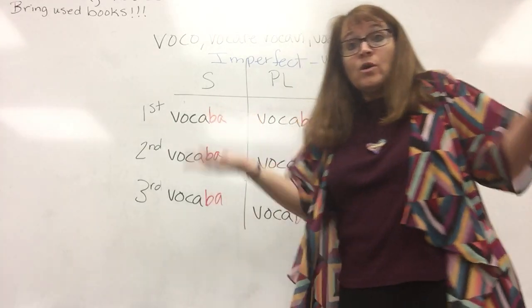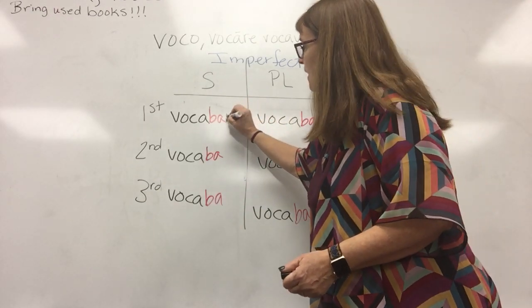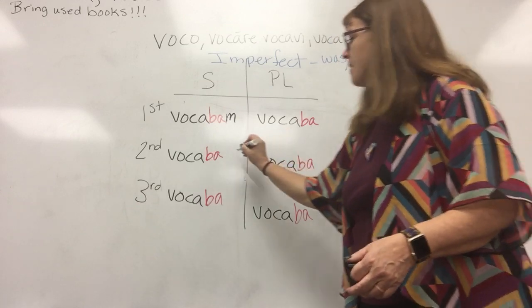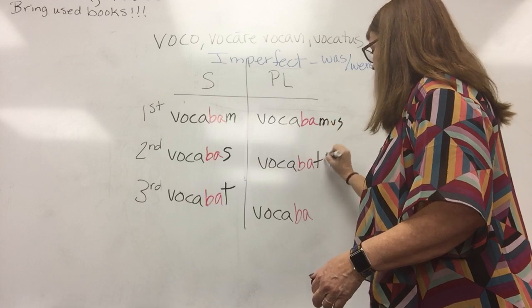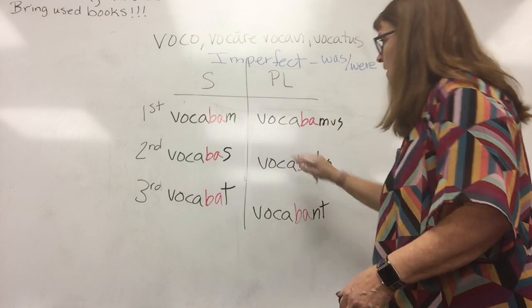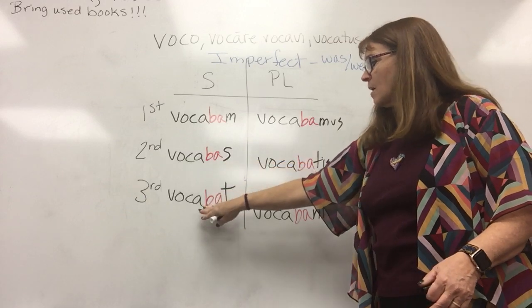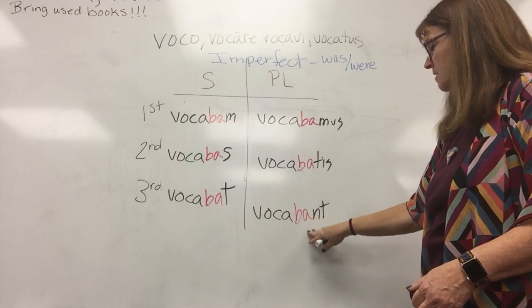And then we're going to put our personal endings on it. Okay, now this one instead of an O is an M, but the rest are all the same. Okay, M, S, T, mus, tis, and NT. So now you have vocabam, vocabas, vocabat, vocabamus, vocabatis, vocabant.